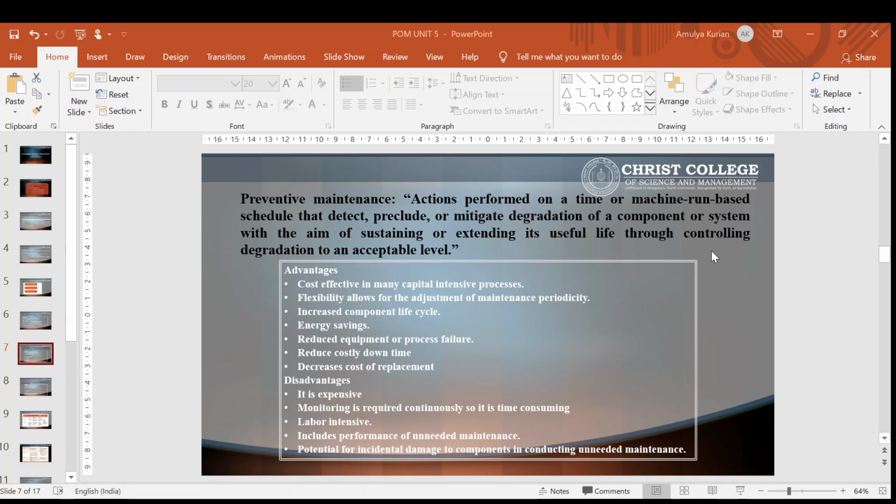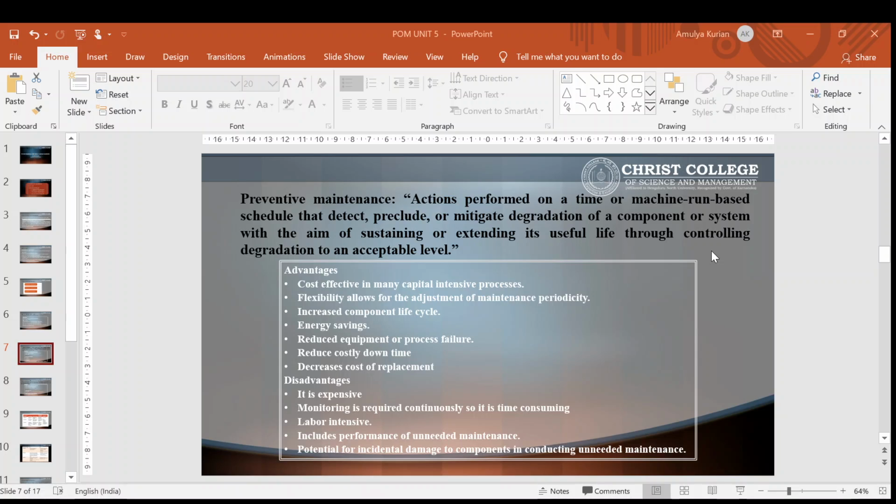Basically, it is used in order to increase the reliability of the equipment. Reliability means how accurately the equipment gives what it is supposed to measure. So the primary goal of preventive maintenance is to preserve and enhance the equipment reliability.